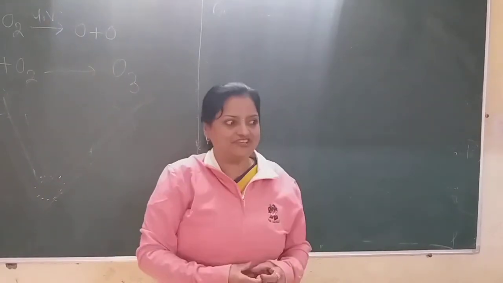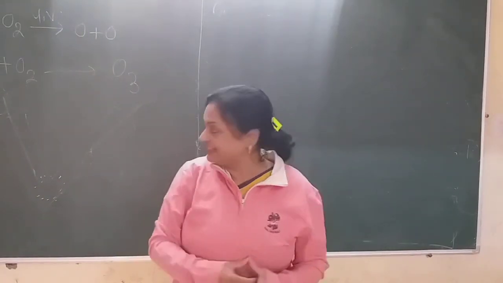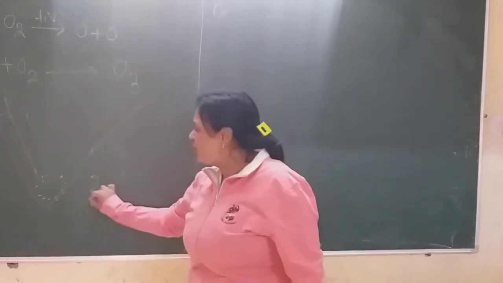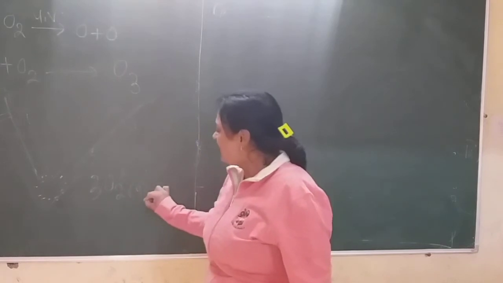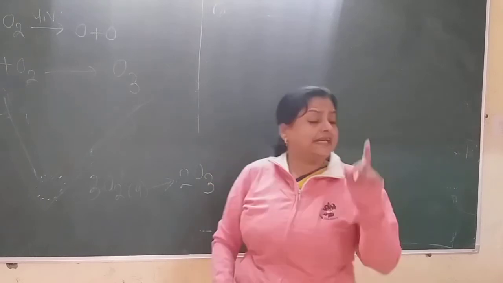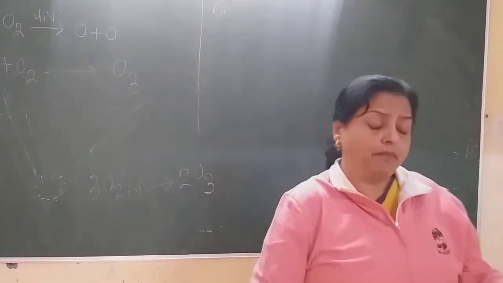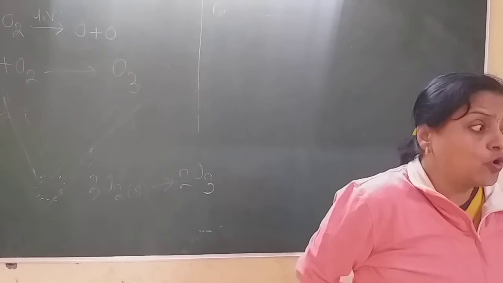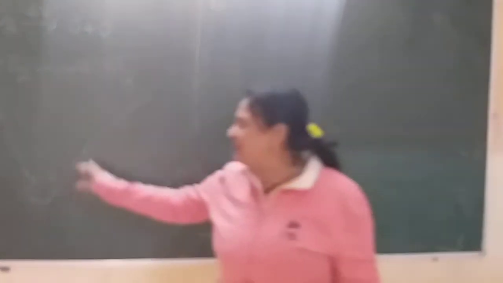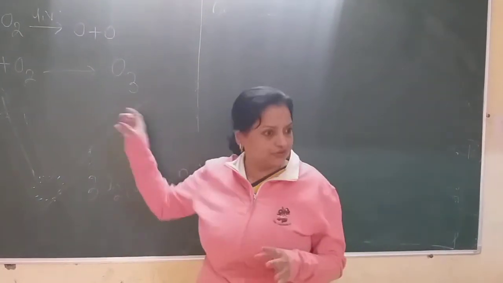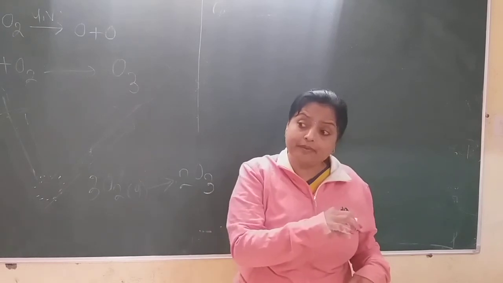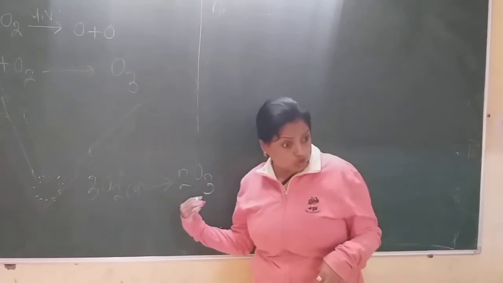Very high temperature is created, like that of ultraviolet rays, and 3 molecules of oxygen are converted into 2 molecules of ozone. But remember, the formation of ozone is only 10%. Suppose we take 100 ml of oxygen into this ozonizer. Then only 10% of the oxygen is converted into ozone.